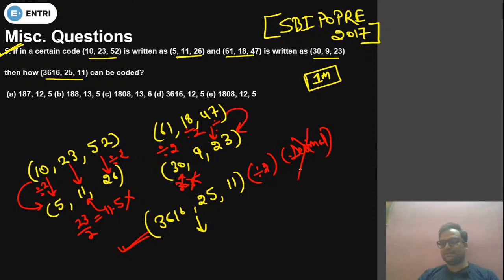Ignore the decimal. This is the pattern. Okay, so just divide it. 12. It should be 12. 12.5 will be the answer if I divide 25 by 2, but 0.5 we have to eliminate, or we don't have to count. Then divide by 2, we will get 5.5. So the answer should be this one. Means option number E. Okay, is it clear?